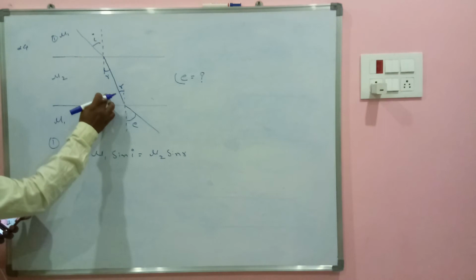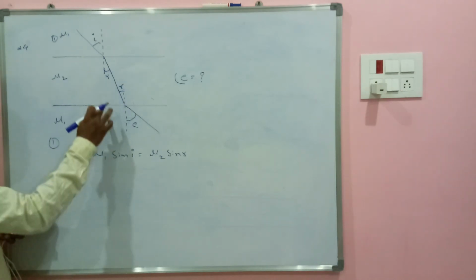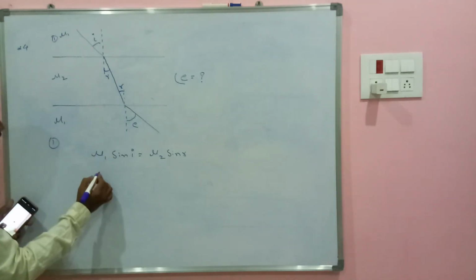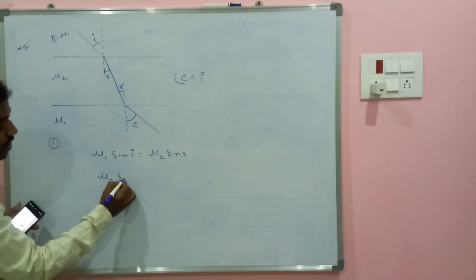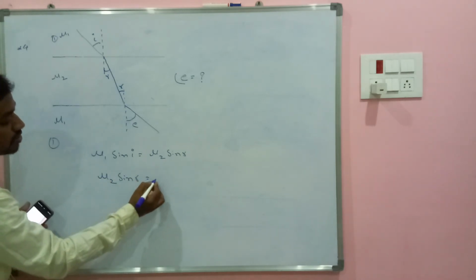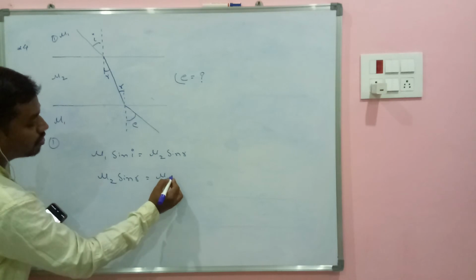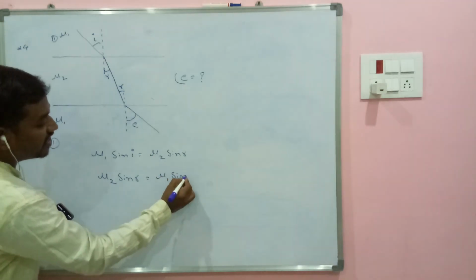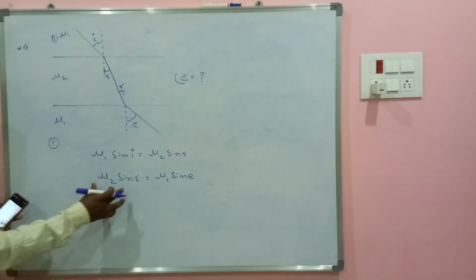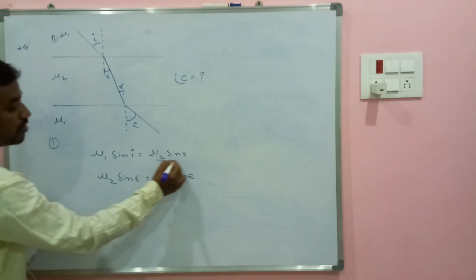Again, you apply Snell's law for this case. From medium 2 to medium 1, I can write mu2 sin r is equal to mu1 sin e. So mu2 sin r, both are equal.